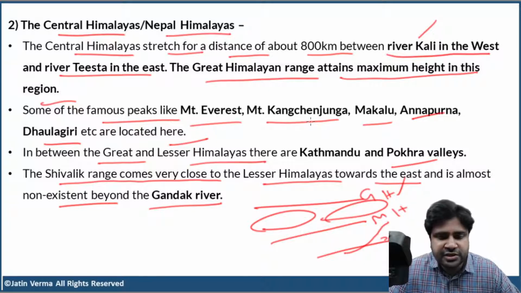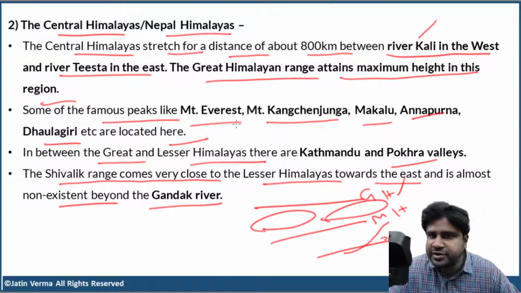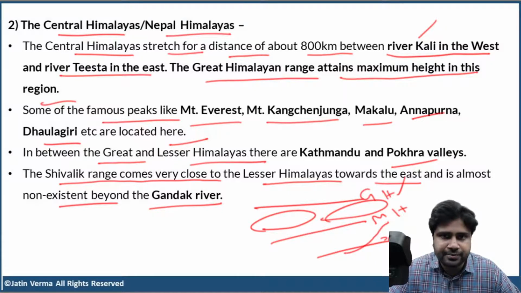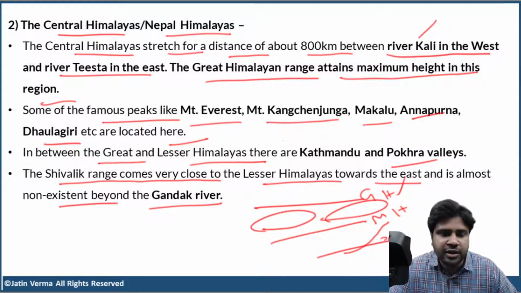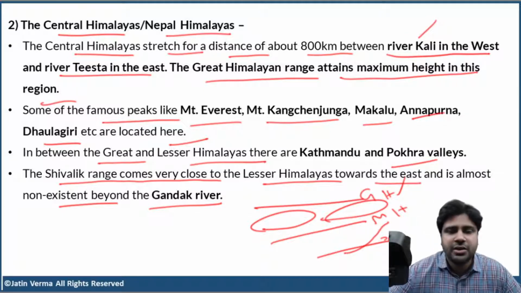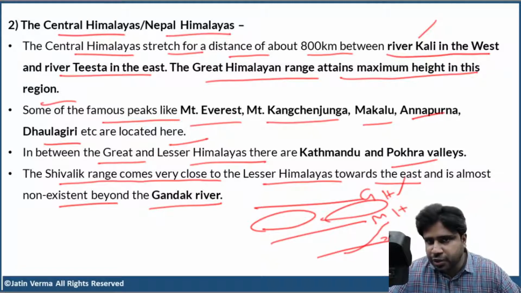Okay? So guys, it is very difficult for me to include the maps of all these rivers. So you have to locate all these rivers in the map. So try to have an atlas, and when you listen to this class again, just have an atlas with you, and looking at the atlas, just try to find out all these rivers on the map. Then it will be very, very clear, because it is too difficult for me to find all those images, and I cannot include all the maps of all the rivers. Okay, I hope you understand. So kindly have an atlas with you the next time you watch this video.